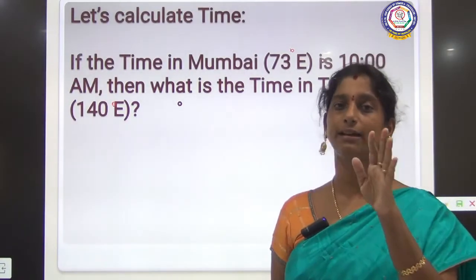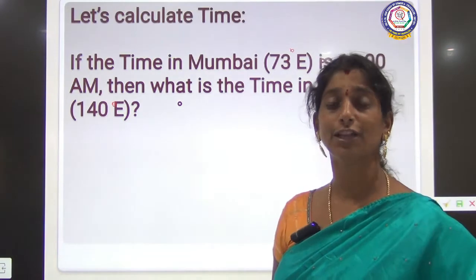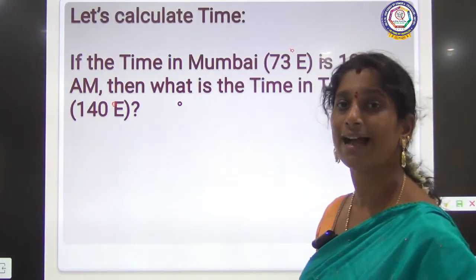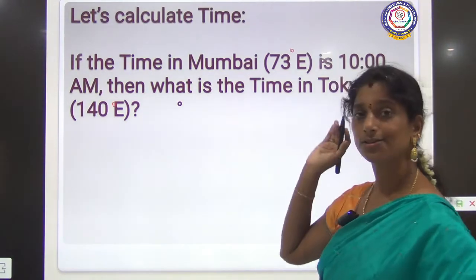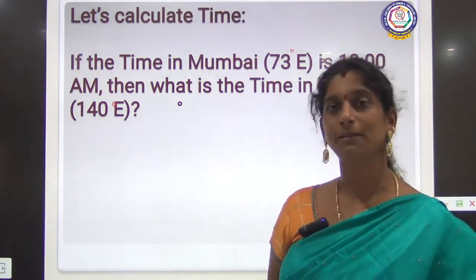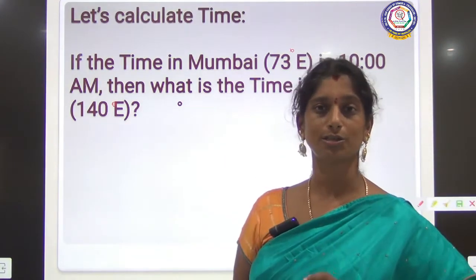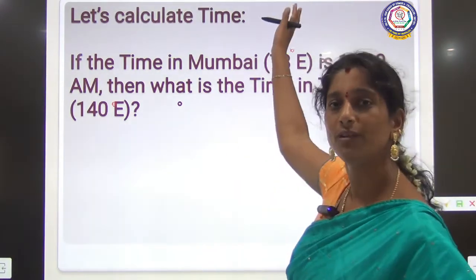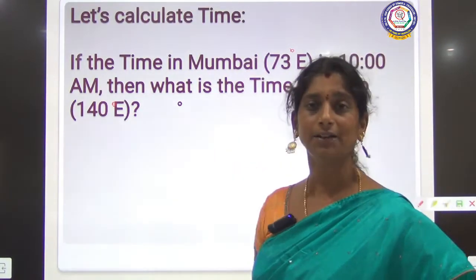Here Greenwich meridian time is not given. Mumbai time is given, and the longitudinal degrees of Mumbai and Tokyo are given. So let us see how we are going to calculate. As we did in the earlier problem, we will subtract the given degree minus the Greenwich time. Here we don't have Greenwich time, so we will be subtracting this 73 degrees from this 140 degrees.